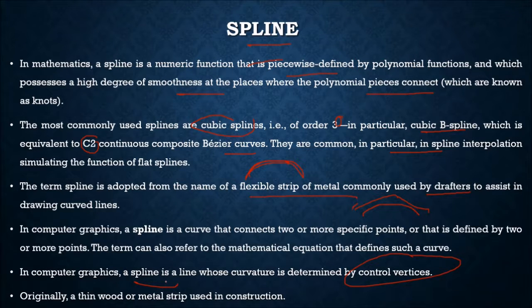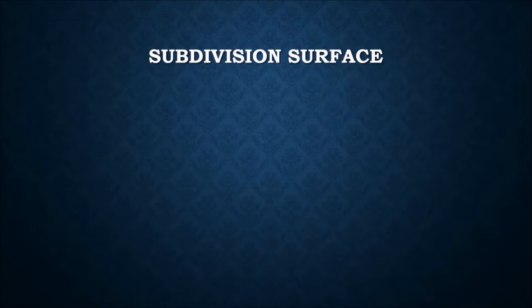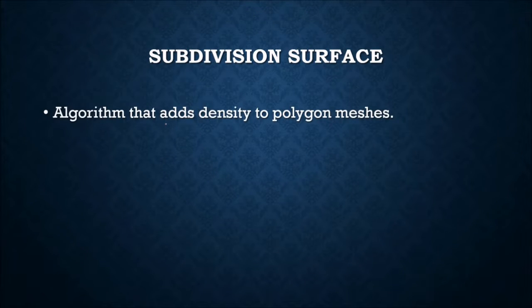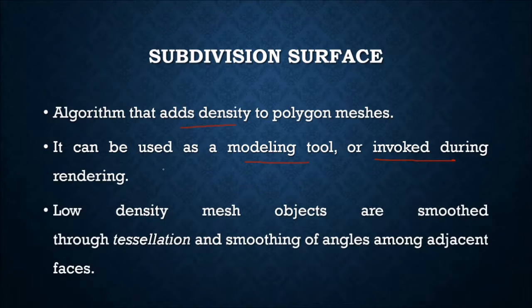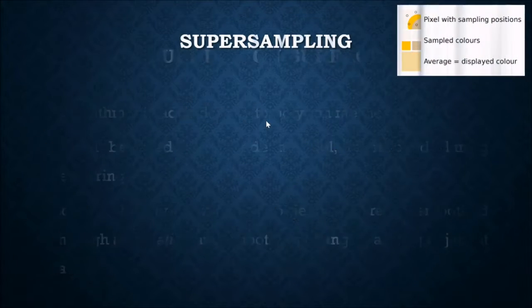Originally it was a wood or a metal strip used in construction. These splines were used in subdivision surface. What do we mean when we say subdivision surface? It is an algorithm that adds density to polygon meshes. It can be used as a modeling tool or invoked during rendering. So low density mesh objects are smoothed through tessellation and smoothing of angles among adjacent faces.